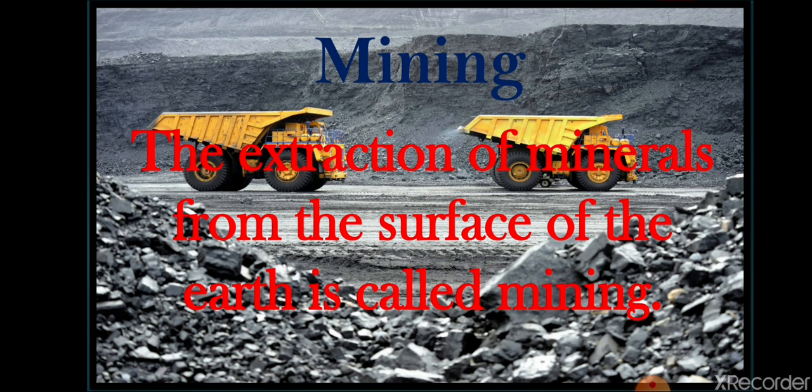Therefore we have different methods to extract minerals from the earth's surface. There are various mining methods according to the availability of a mineral at a particular place.